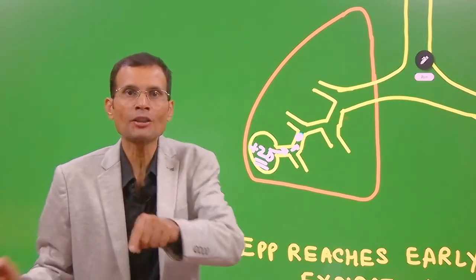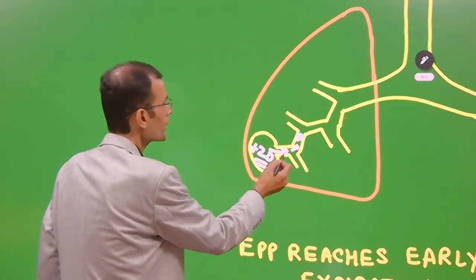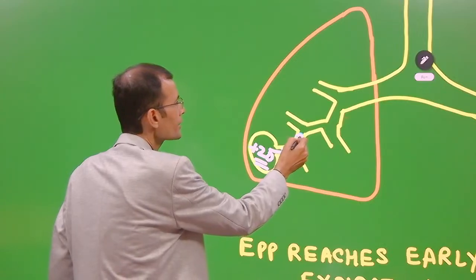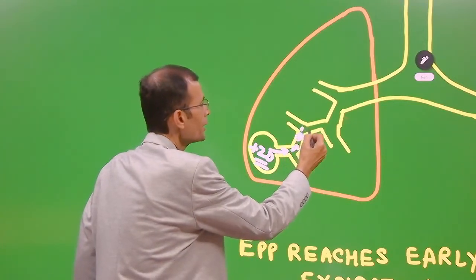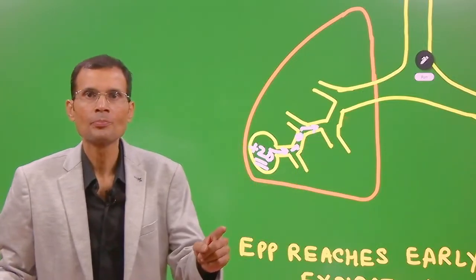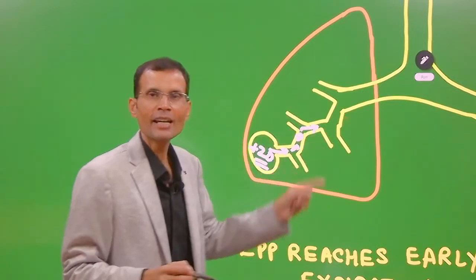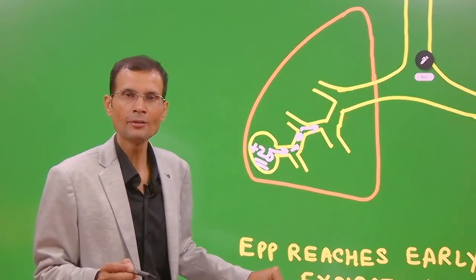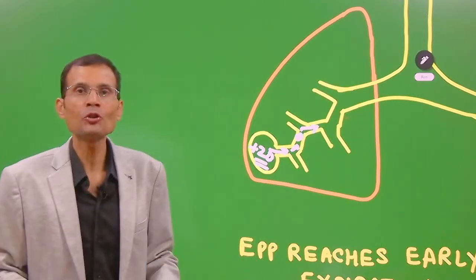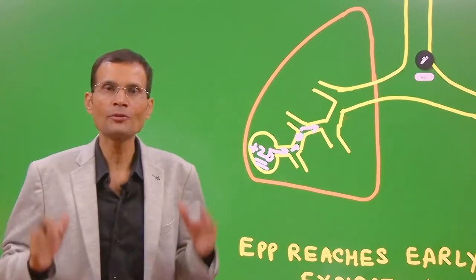It means what? See, plus 20, plus 10, plus 8, plus 6. That's it. That means beyond that point upward, the pressure inside the airway is going to be less than the pressure outside. And that means there is going to be dynamic compression of the airways.